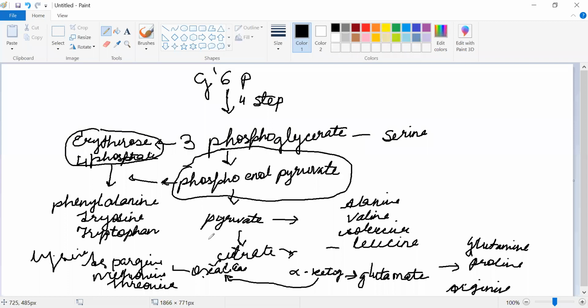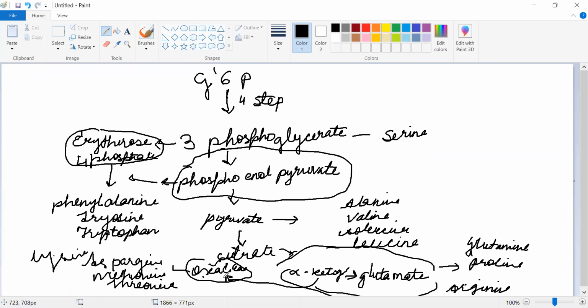I am finding it a little difficult to write on this drawing board, but this is oxaloacetate and this is alpha ketoglutarate. These two compounds are the important compounds of the citric acid cycle, and again oxaloacetate enters into another pathway where it gives you methionine, threonine, and lysine. Alpha ketoglutarate will give you glutamine, proline, and arginine.